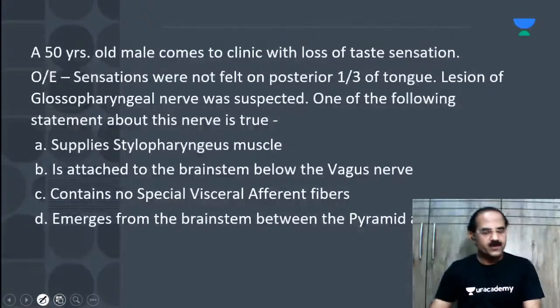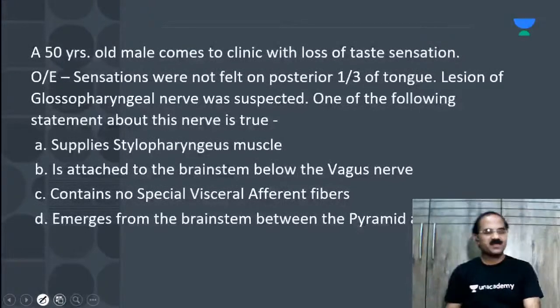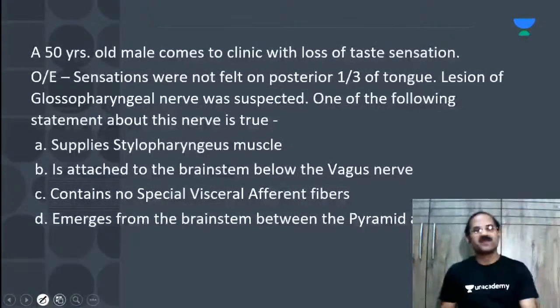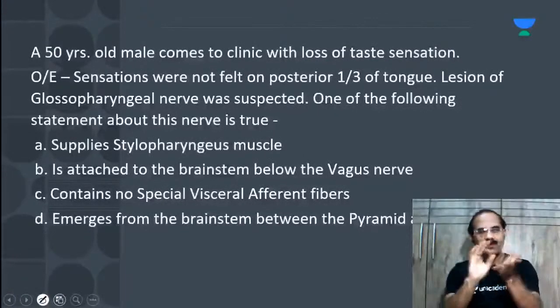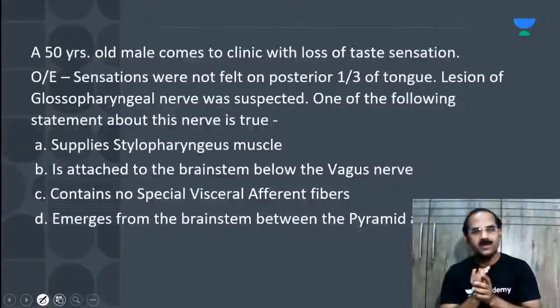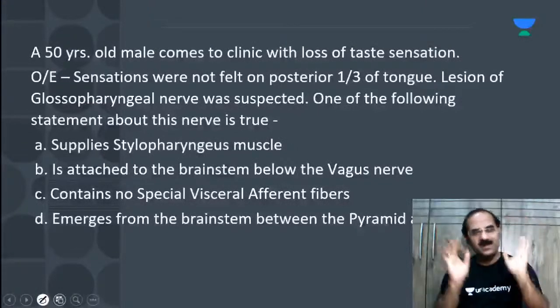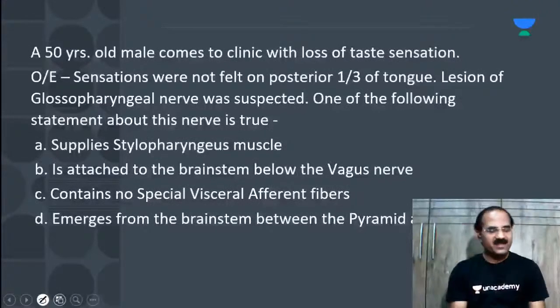One of the following is true. Yes, my dear children, you are so nice. Awesome. Answering very well. The concept should be clear. Look, the clinical part can be put in any different way. Any permutation combination is possible, but the anatomy is not going to change, right? Very nice. Excellent to all of you.